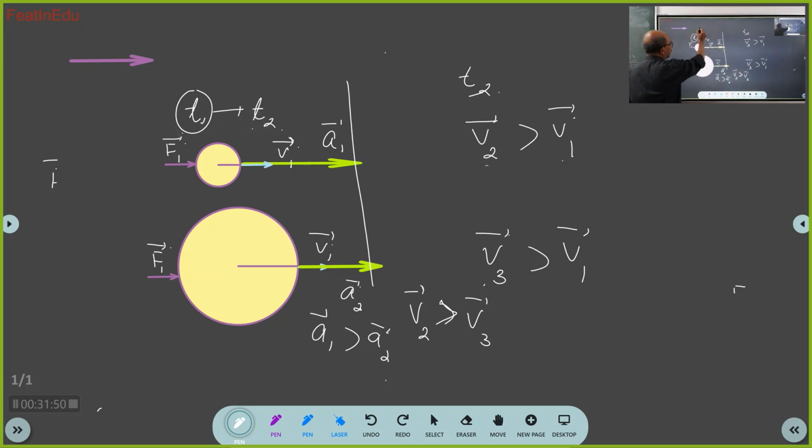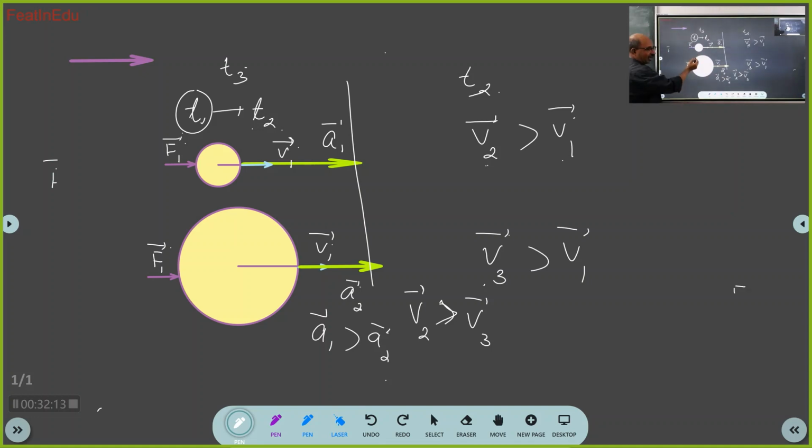So this is, I have shown all these vectors at time t1. So in between t1 and t2 there is some time t3. No, t3 should come after t1, between t1 and t2. I can give any name to the instant of time between t1 and t2. I am giving the name t3. Now t3 is after t1. So at t3, what changes should I do in these two diagrams?